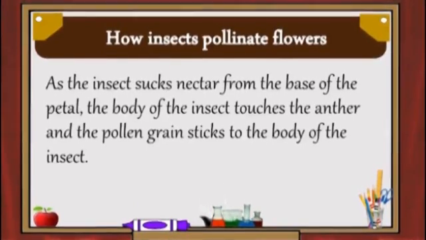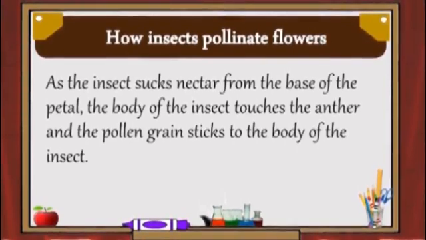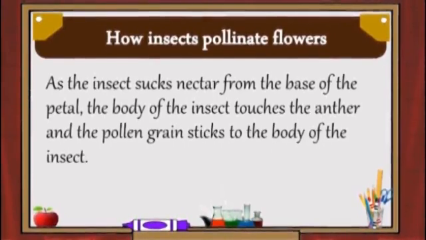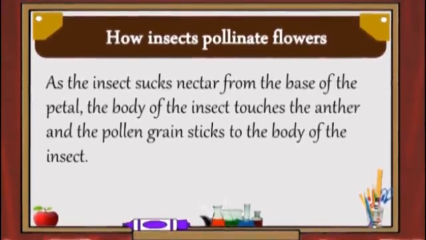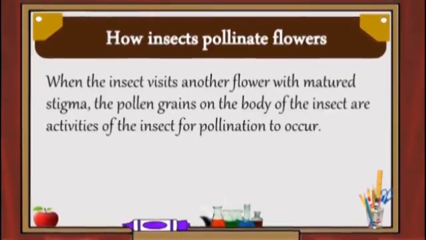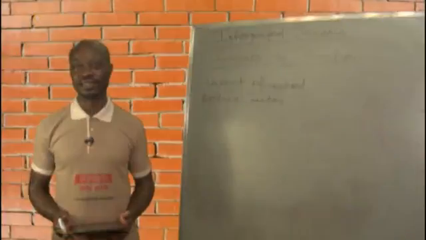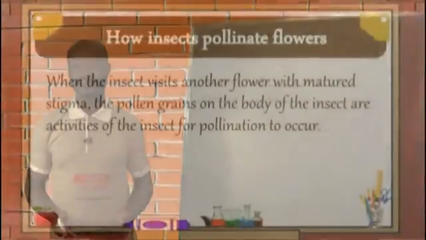As the insect sucks the sweet nectar from the base of the petal, the body of the insect touches the anther, and the pollen grains stick on the body of the insect.